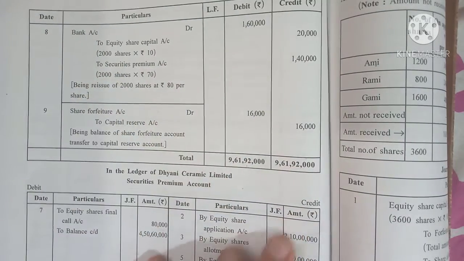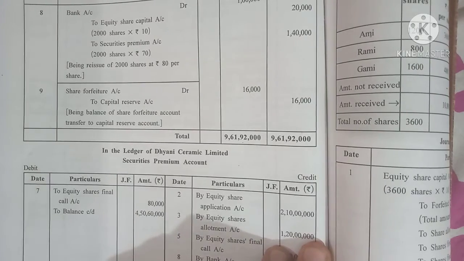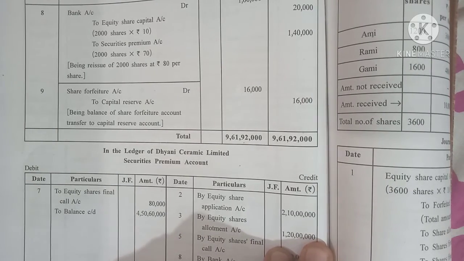Next entry is that the forfeiture account should be closed and the balance should be transferred to the capital reserve account.